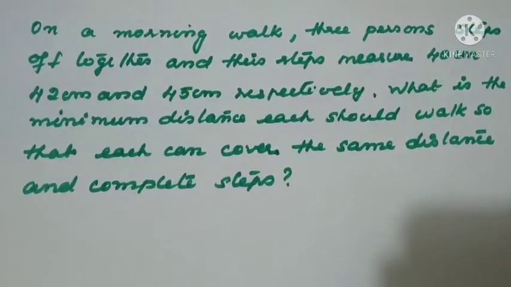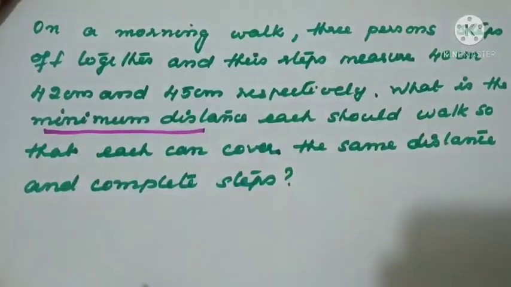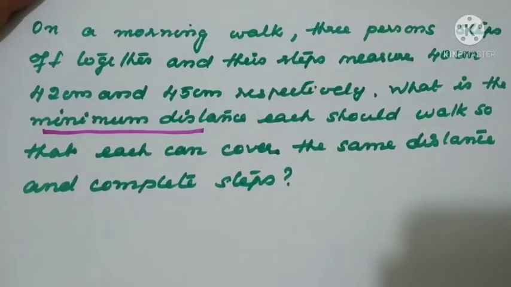Good morning, children. On a morning walk, three persons step off together and their steps measure 40 centimeter, 42 centimeter, and 45 centimeter respectively. What is the minimum distance each should walk so that each can cover the same distance and complete the steps? Here we have to find out the minimum distance only. So minimum means what we should find out? We should find out the LCM.